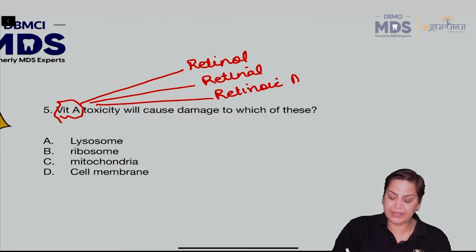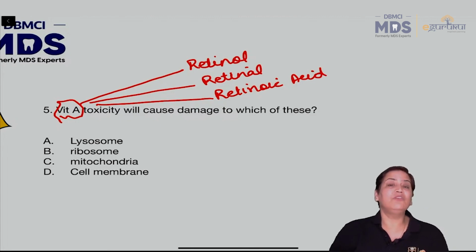These are the 3 main forms of vitamin A. And vitamin A is required for growth and reproduction. Vitamin A is required for the vision, right?